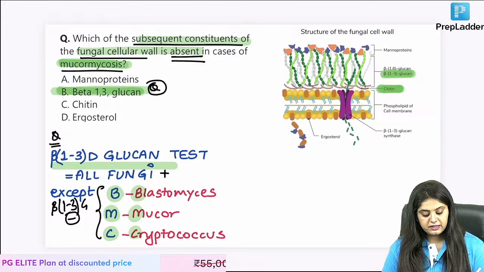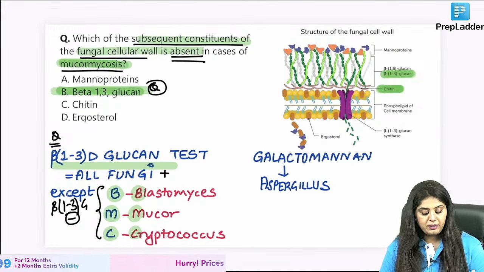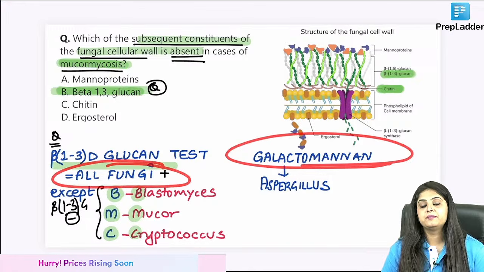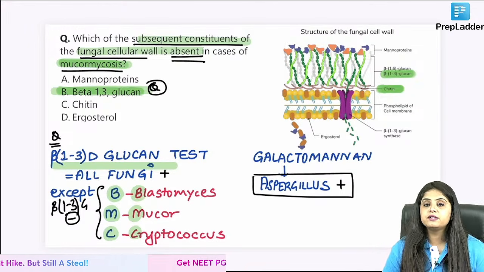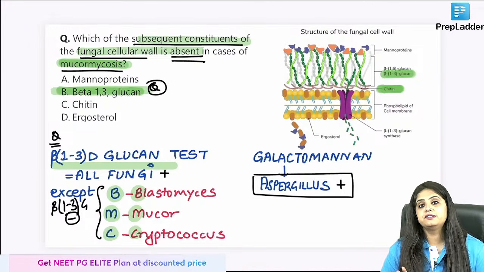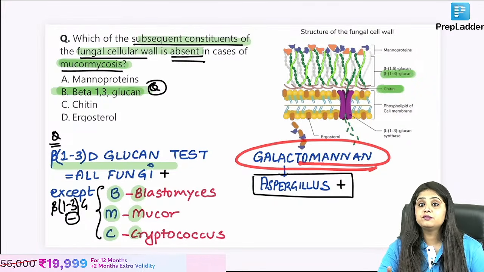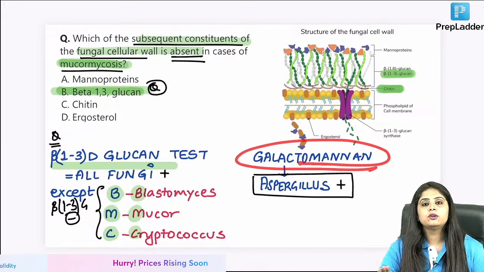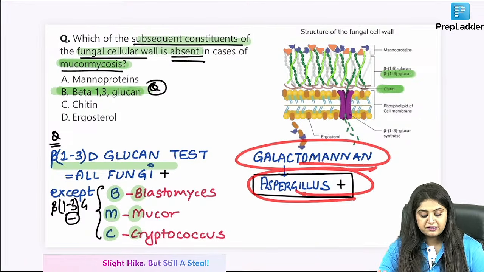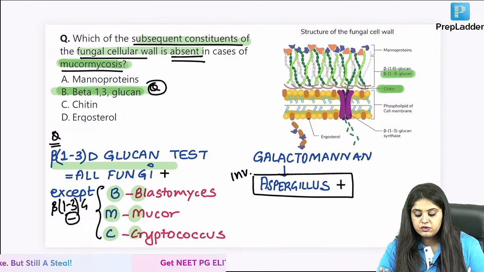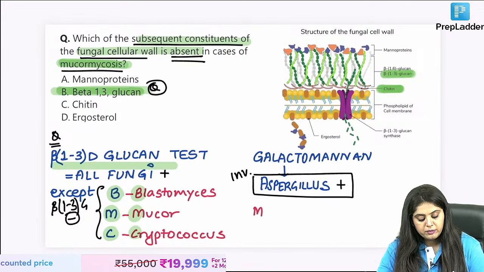There is one more thing that is there in the cell walls. Very good, someone said galactomannan. Okay, so the galactomannan test is again for all fungi. Galactomannan test is positive in all fungi, but when galactomannan test comes positive, I always think of mostly invasive aspergillosis. I'm giving you one rule over here: whenever they say galactomannan test is positive, you will say, ma'am, I could have thought of every fungus, and they were all fungal organisms in the options. Single best answer क्या select करके आओगे? Invasive aspergillosis. Yes, this means कि mucor में even galactomannan is absent. It is going to be absent in mucor.